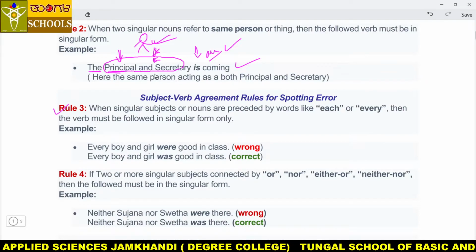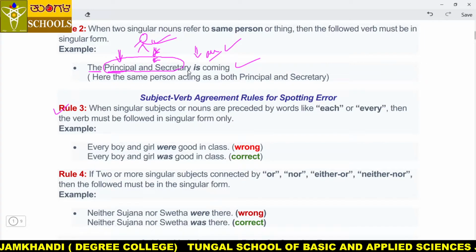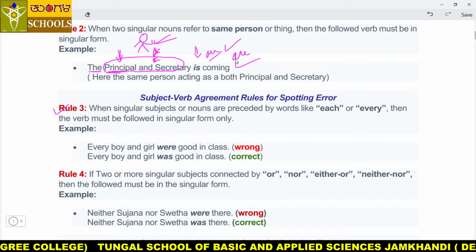The principal and the secretary is coming. Where is wrong? So please type your answer. Yes, very good. The principal and the secretary, if it comes, that time "is" is not right, "are" should be there, my dear students. Are you understanding me? Same like this you will get in your exam, my dear students, common errors. Let's move to rule number 3.